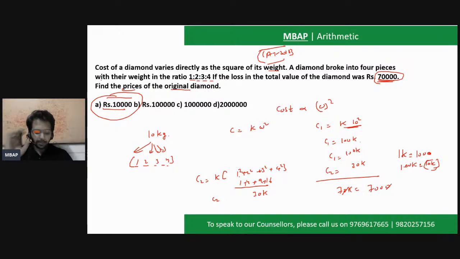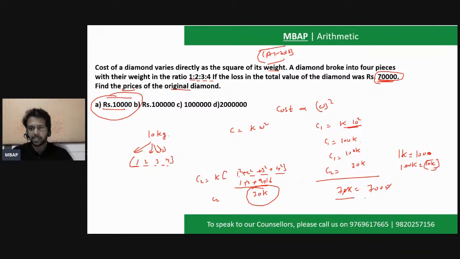बहुत आराम से आपने किया, बहुत ही easy question है, कोई difficult नहीं है इसमें. So cost को weight के square के हिसाब से proportional रखना है. जो भी constant होगा वो cost 1 and cost 2 दोनों में constant जाएगा. पहली बारी में कितना होगा? 10 square, 100K. अगली बारी में कितना होगा? 1 square plus 2 square plus 3 square plus 4 square, which is 30K.